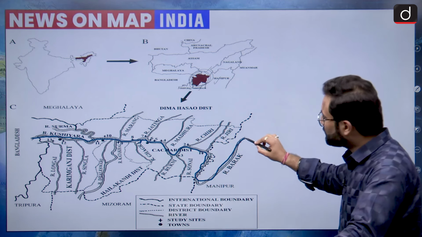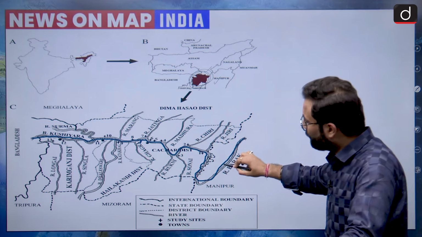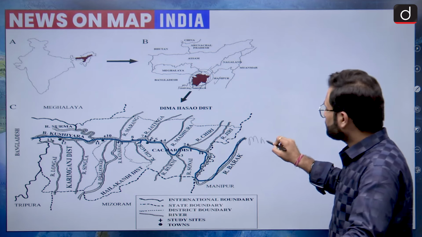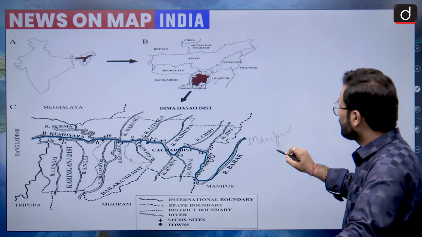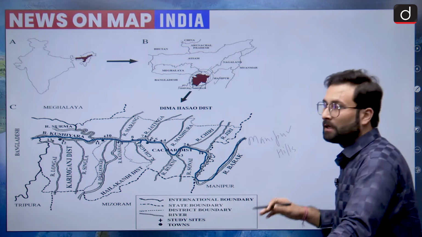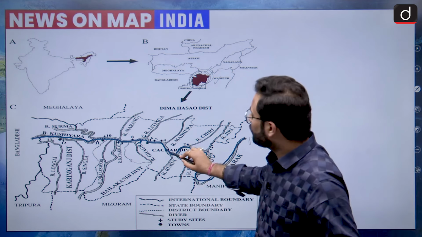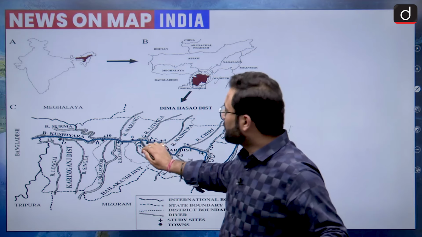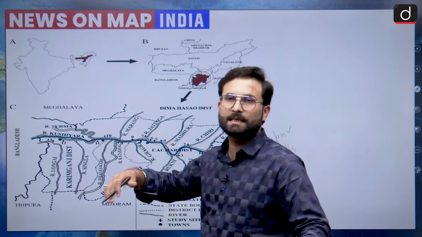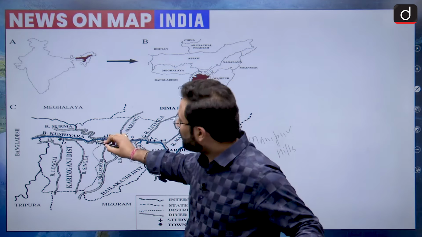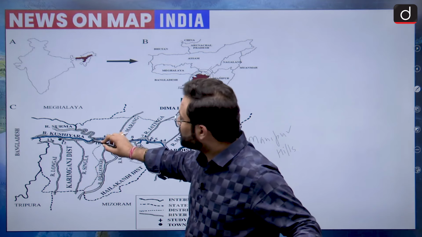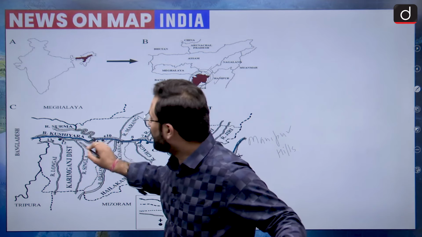Here it originates somewhere in the Manipur hills, and then it flows westward. It enters Assam, and then goes to Bangladesh, and when it enters Bangladesh it divides into two rivers, Surma and Kushiara.